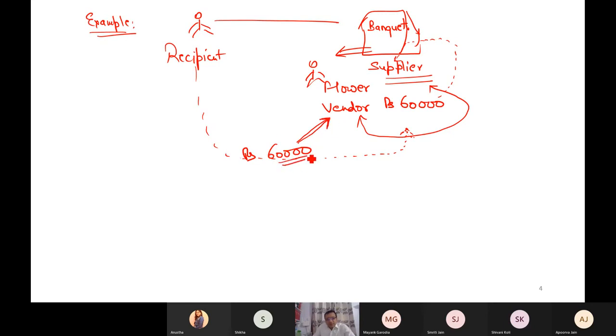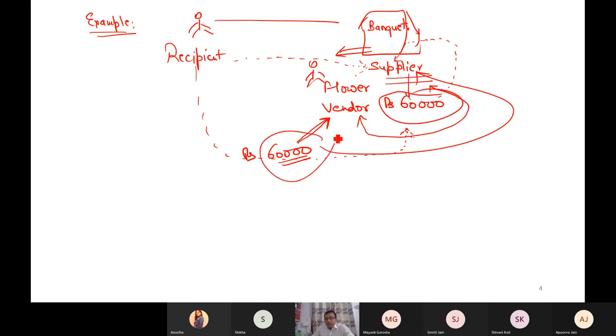And why has this recipient given 60,000? Because in future, when the recipient has to pay the balance money to the supplier, he will deduct 60,000 rupees. But just to save the marriage function from unnecessary harassment, the amount is paid. This 60,000 will be added in the value of supply. This is the second point. Any amount which legally the supplier is liable to pay, but actually paid by the recipient, will be added in the transaction value which you have just determined above.